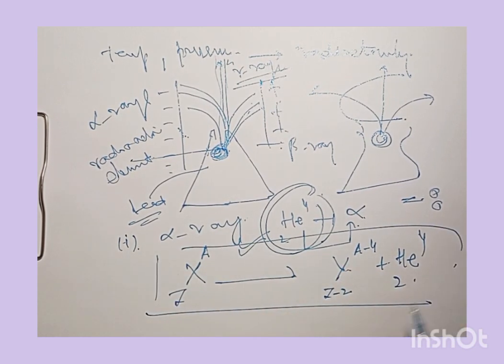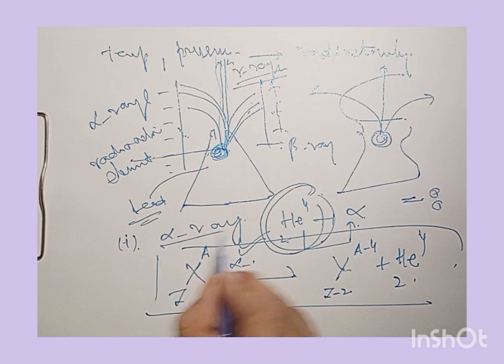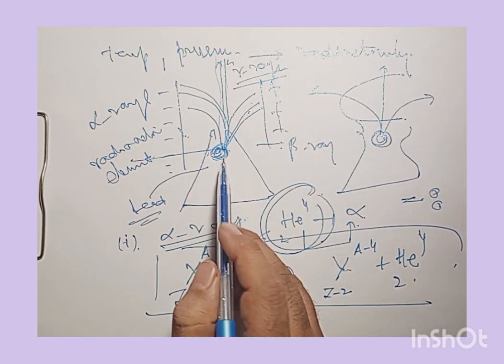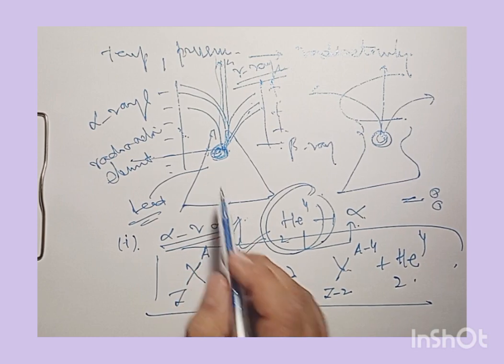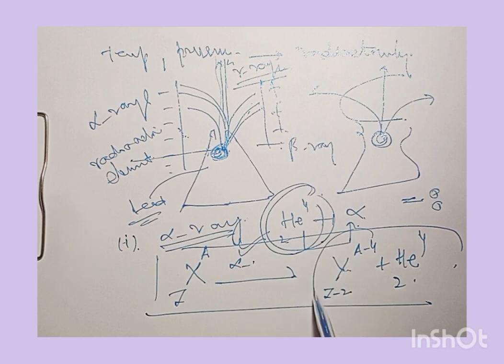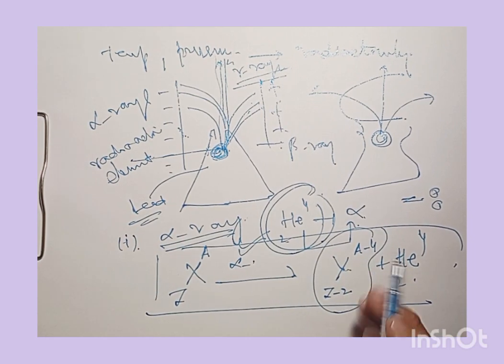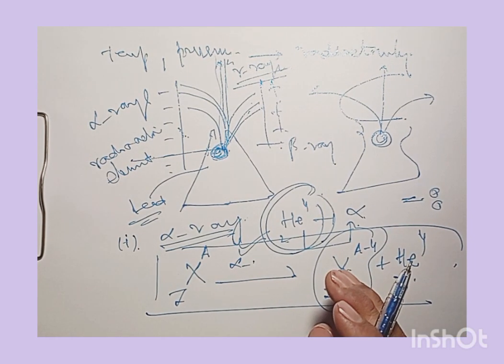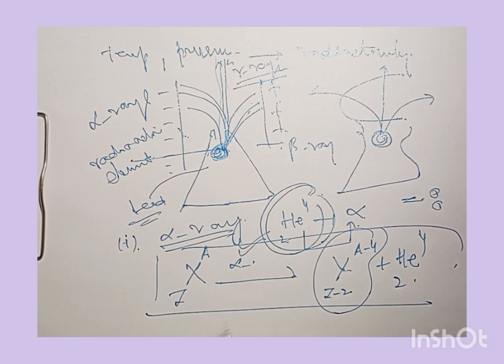So this is what we obtain when we have alpha decay, the production of alpha rays from the sample. The daughter nuclei may or may not be radioactive in nature, depending on the situation.